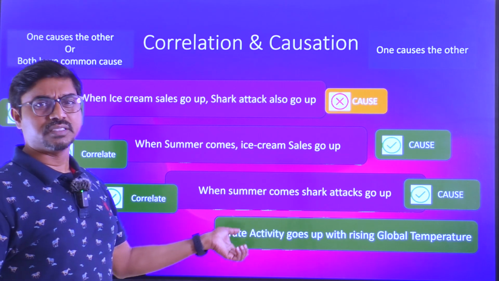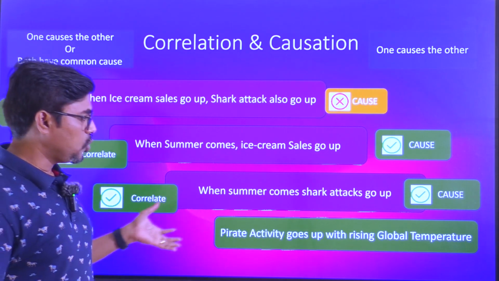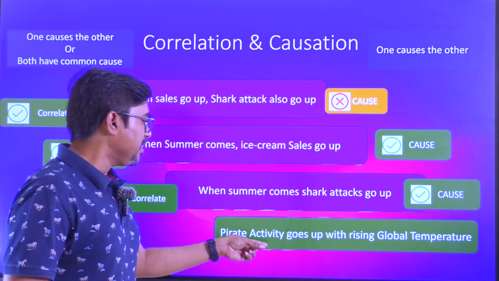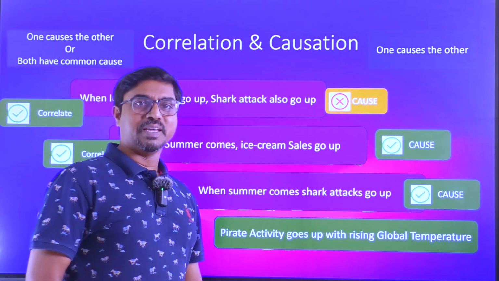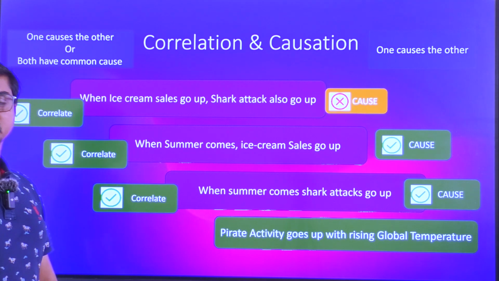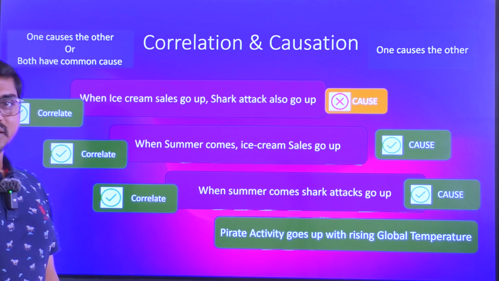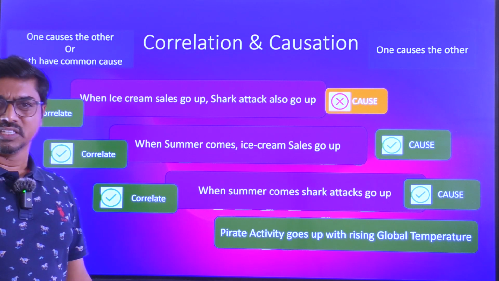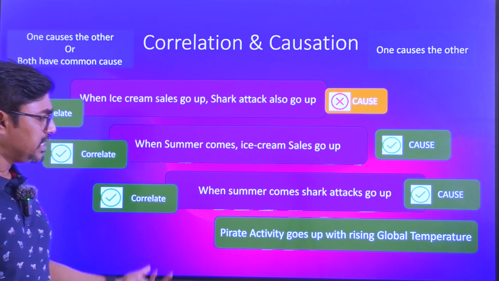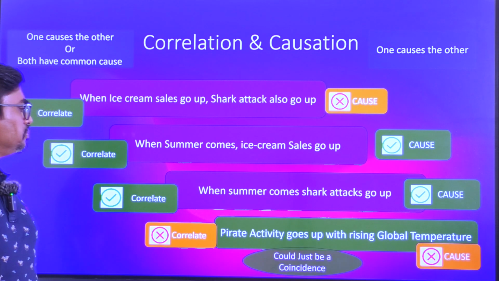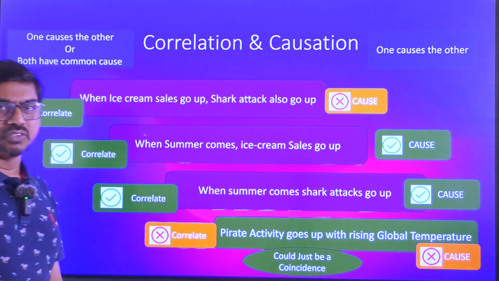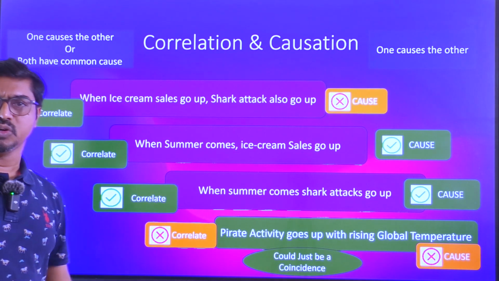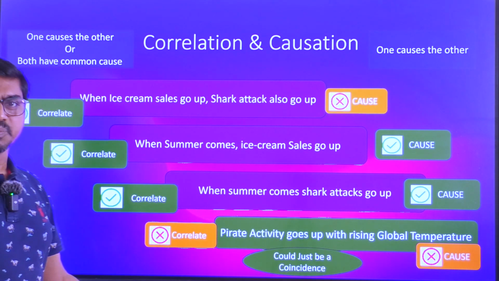Now let us look at another example. This is also a fact, statistically established. Over the last 20 years, if you look at the information, that's what it says: pirate activity goes up with rising global temperature. That is actually seen to be correct, happening really. But if you try to give an explanation to it, it is going to be completely illogical. There is no logic to it. It might just happen by coincidence, by chance. That's also possible. We don't call it causation or correlation. There is no correlation and no causation, but they can just happen like that.